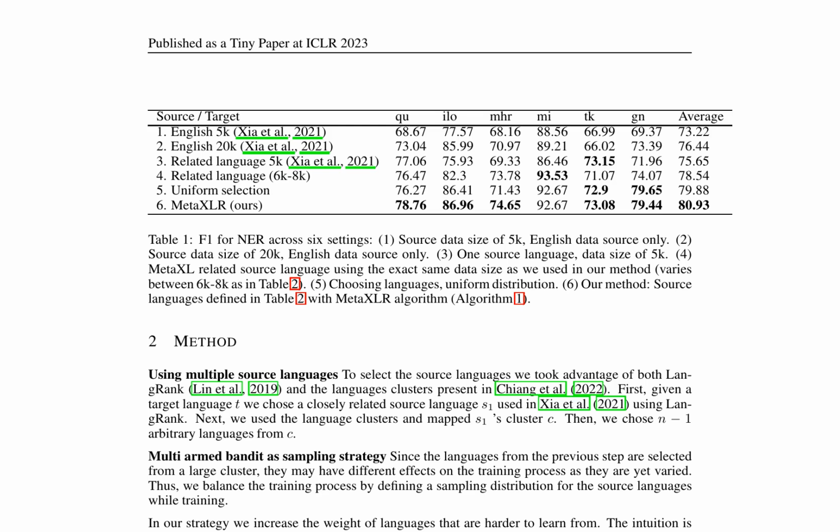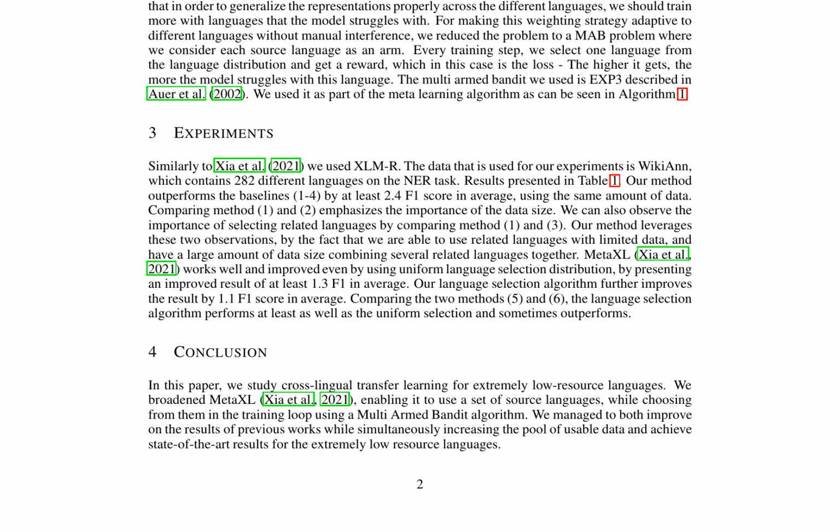The methodology involves identifying a closely related source language using LangRank, a language ranking model that estimates the transferability of linguistic knowledge. Additional languages are then selected from the same language cluster, enabling the model to capture shared linguistic features and patterns. To balance the training process, a sampling strategy is employed, favoring languages that are more challenging to learn from. This adaptive sampling approach ensures that the model is trained more extensively on languages that require more attention, thereby